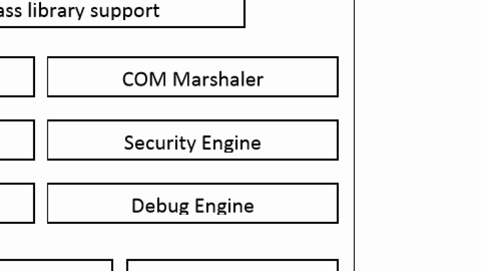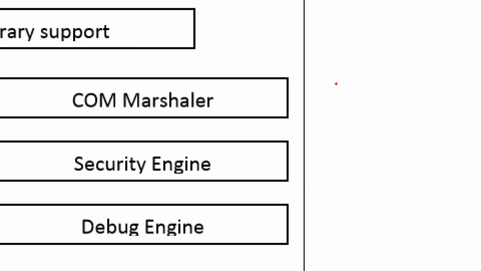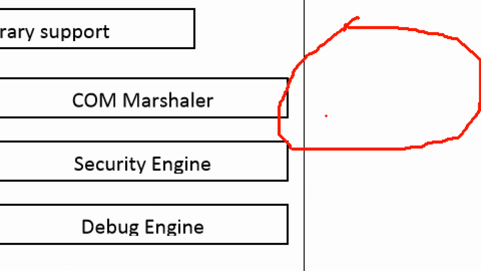Using COM, you can develop reusable components. Reusable components means actually DLL files. .dll stands for Dynamic Link Library. When you develop a DLL, it can be consumed in n number of applications.